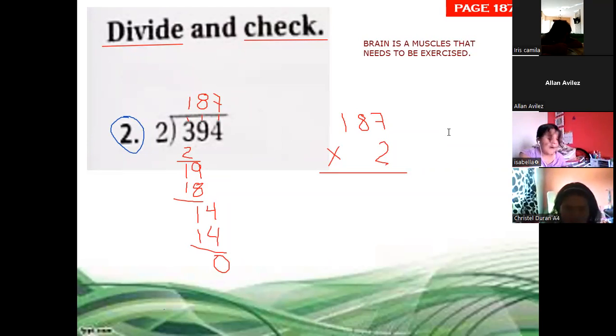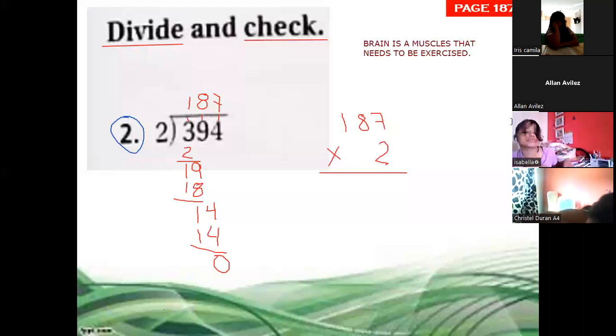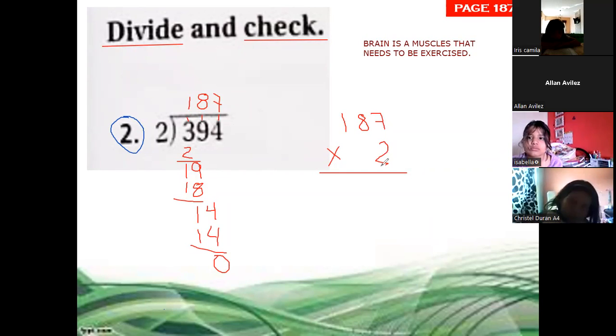You do it by riddles, puzzles, mathematical problems, doing sudoku, playing chess. So doing things that make your brain think. That's how you exercise your brain. We need to practice. So 187 multiplied by 2.